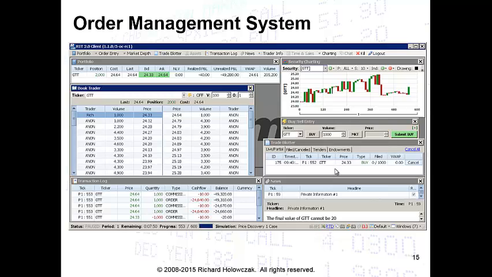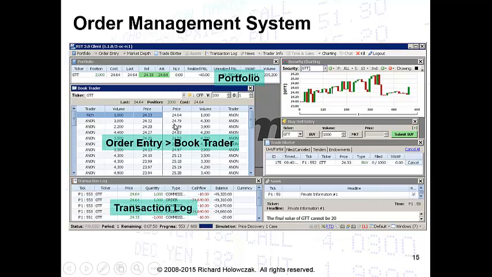The next step is going to be setting up your order management system. And to do this, your instructor will point you through which application to run and then which windows they want you to open up once the simulation is running. For example, one of the things we'll need is the portfolio, which will show our current position, that is the number of shares that we have, as well as a snapshot of the market, our realized and unrealized profit and loss. The book trader is going to give us the depth of market, that is the list of all the limit orders that are currently active in the market.